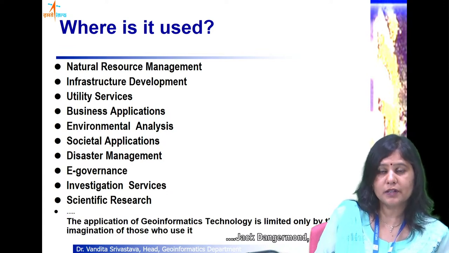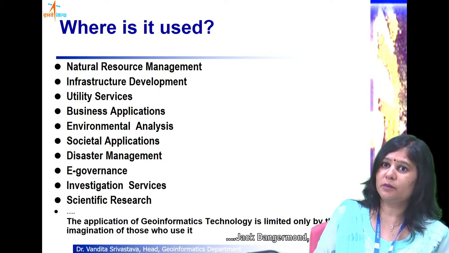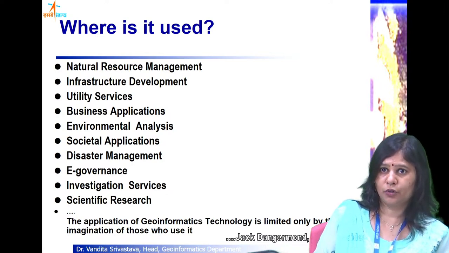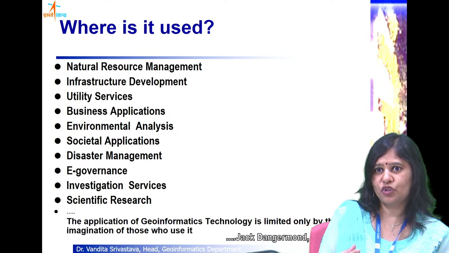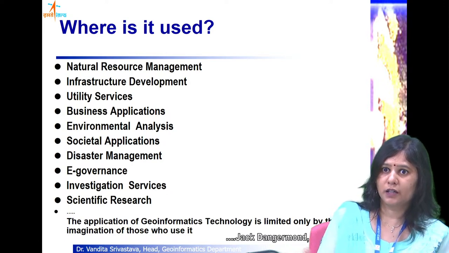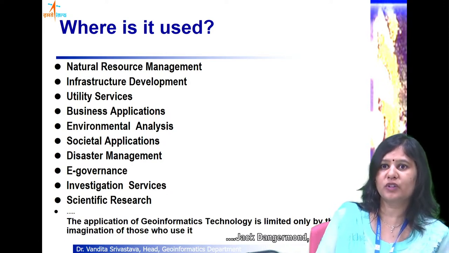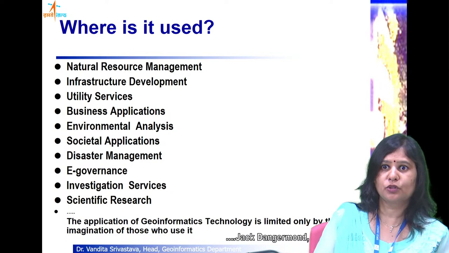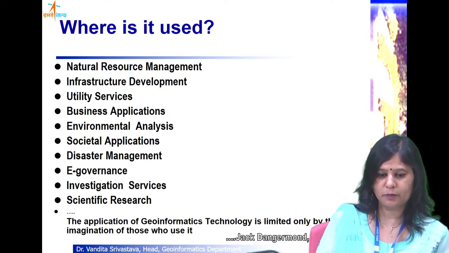Utility services and supply chain management, we can use it. We can use it for fleet management. If a truck has to go from place A to place B, what will be the optimum path, where all will it stop? Based upon all that information, what should be the optimum path. If you have a further constrained network, like it has to deliver the goods in this much time, you can do all the planning if you have the relevant data in the GIS platform.